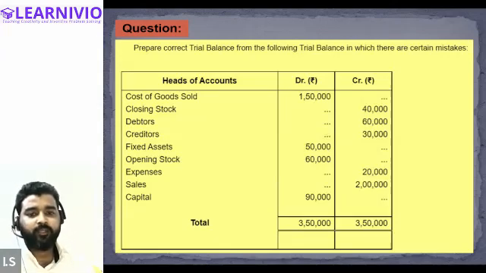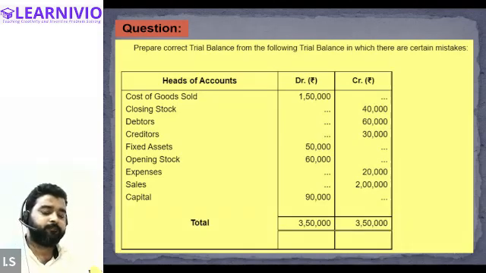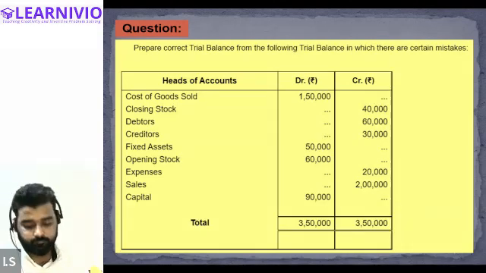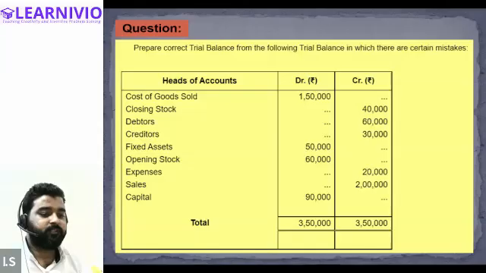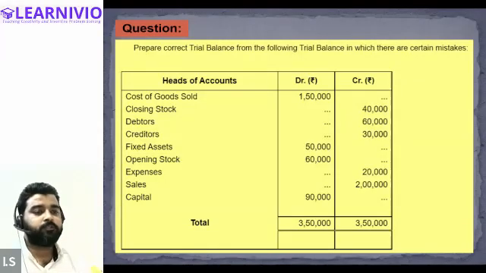So can you just tell me how you treated the cost of goods sold in the corrected trial balance? Cost of goods sold should be recorded on which side, debit side or the credit side? Credit side. It should be recorded on the credit side. Why should it be recorded on the credit side? Because it is sales, like we are selling the goods. Okay, right. So because it is a sale, it is a revenue, therefore it should be shown on the credit side, according to Arisha.